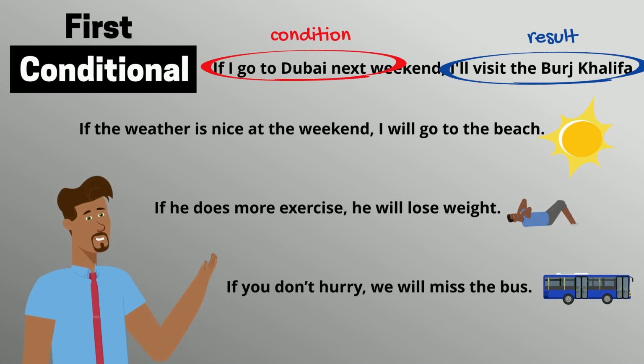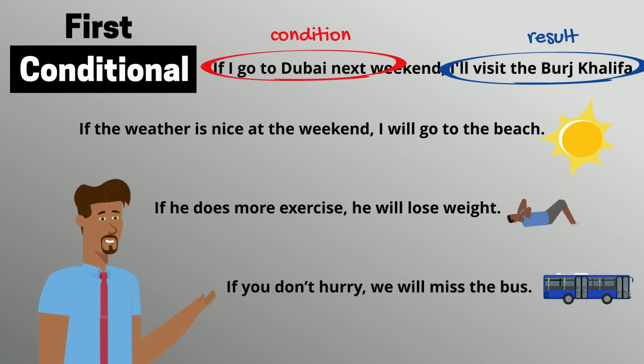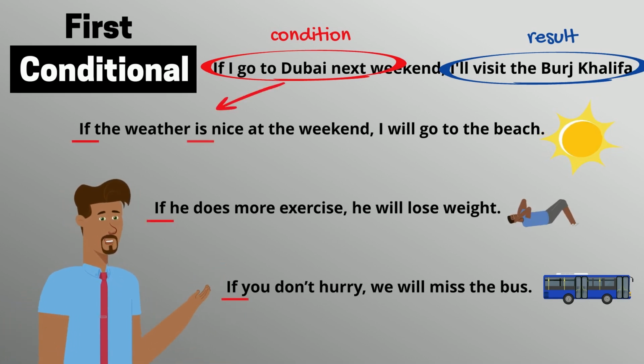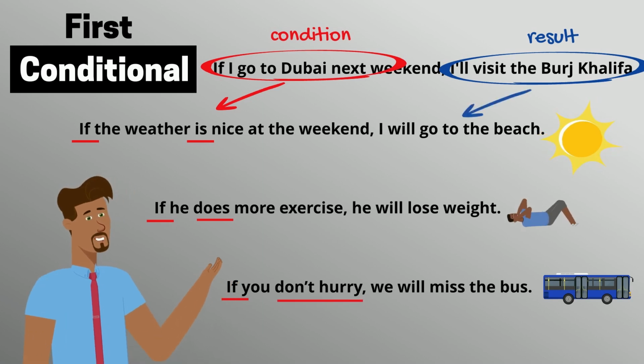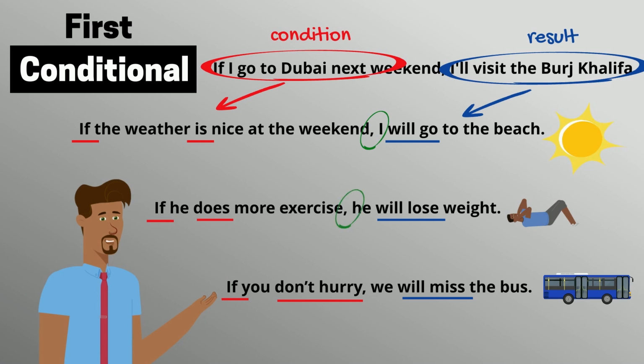In first conditional sentences, there are two parts or clauses. The first part is the condition, and starts with if. In this clause, we use a present tense. The second part is the result, and we use the future simple. We use a comma to separate the two parts.